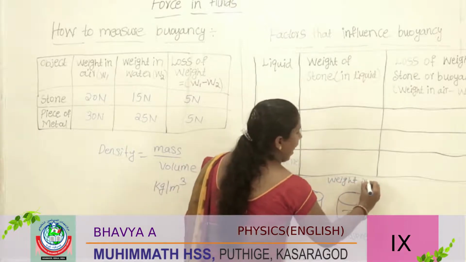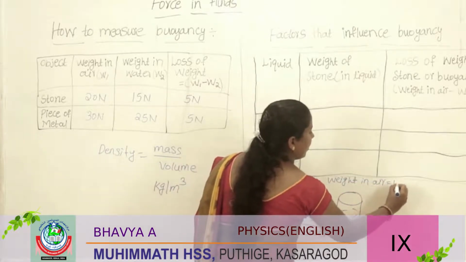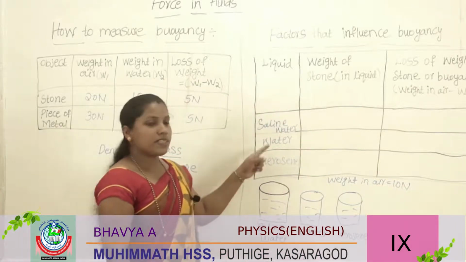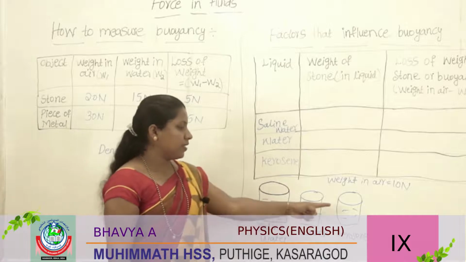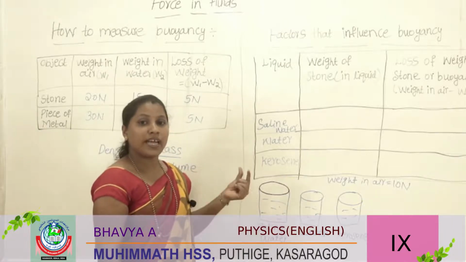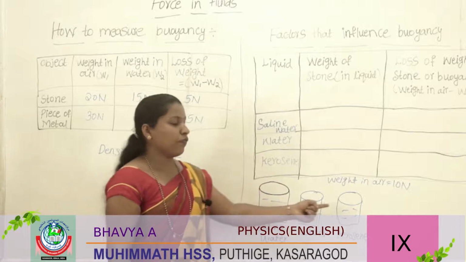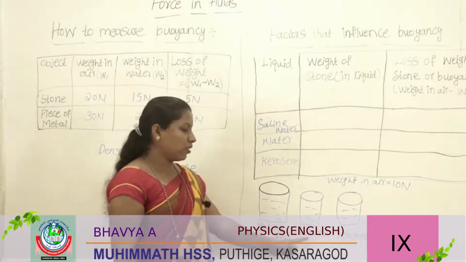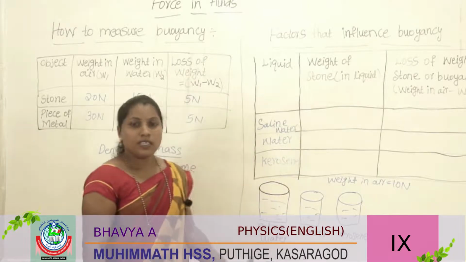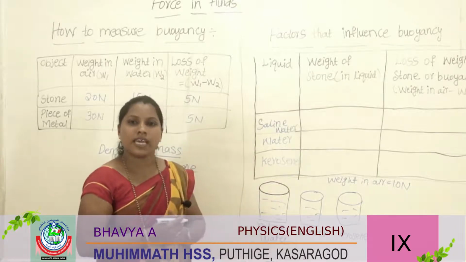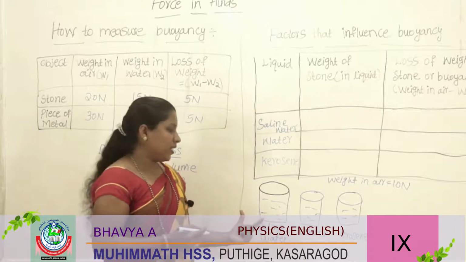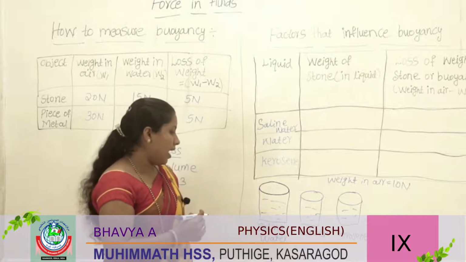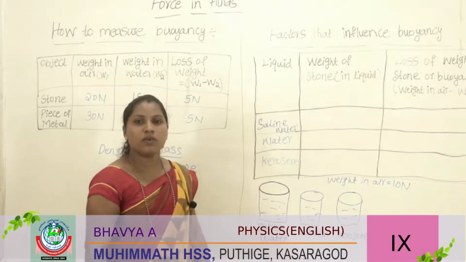Then you should measure that stone in these different liquids: first saline water, then water, then kerosene. Is the density of these 3 liquids the same? No, the density of these 3 liquids is different. So we can write the density of saline water, how much?